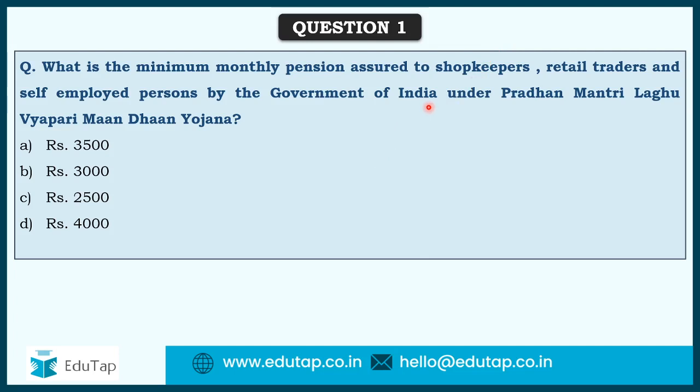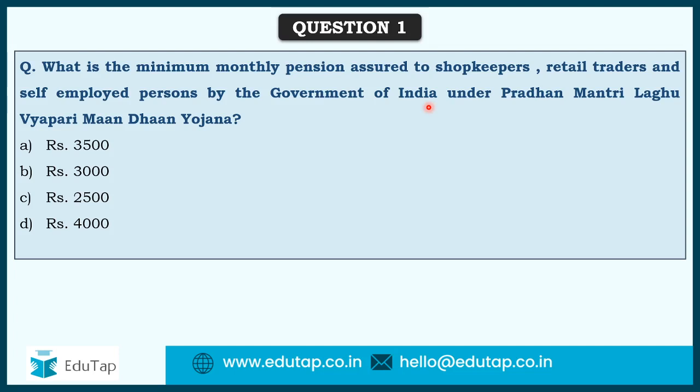So last time, if you remember, we discussed similar schemes. This time the scheme is related to Laghu Vyapari Yojanas. You have to tell what is the minimum assured pension which is going to be provided to the Laghu Vyaparis. This has been announced by the government. The scheme was launched in the year 2019. So the exam is in 2020. We are expecting 2019 schemes to be very important.